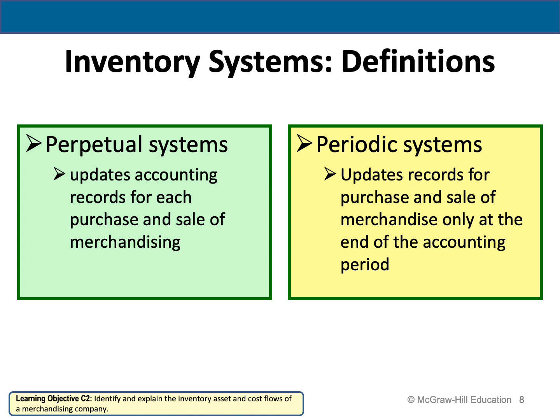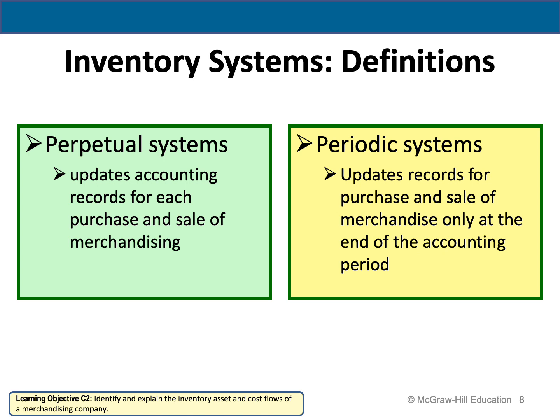The perpetual system means we update the accounting record for each purchase and sale of merchandise. Whenever the company sells or purchases, the company records those movements in the inventory. So they track the inventory after each purchase or sale of merchandise transaction.